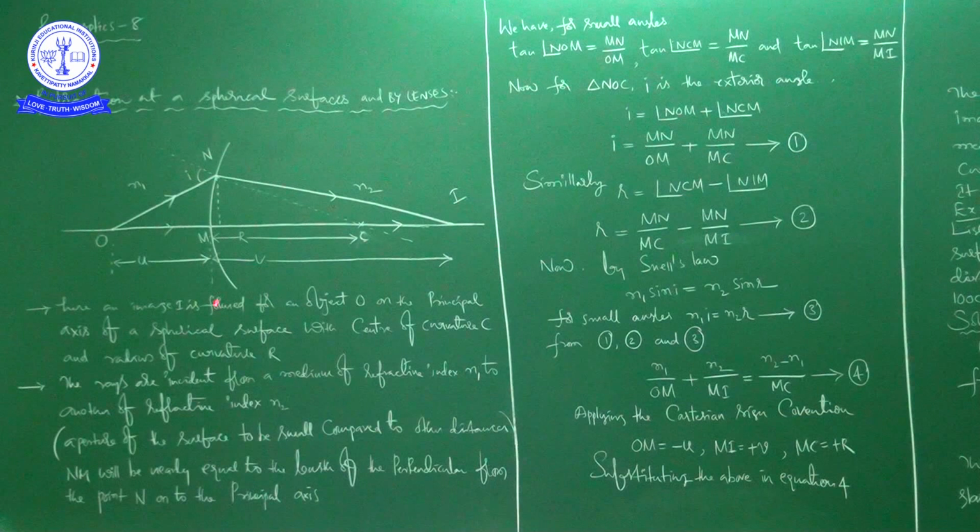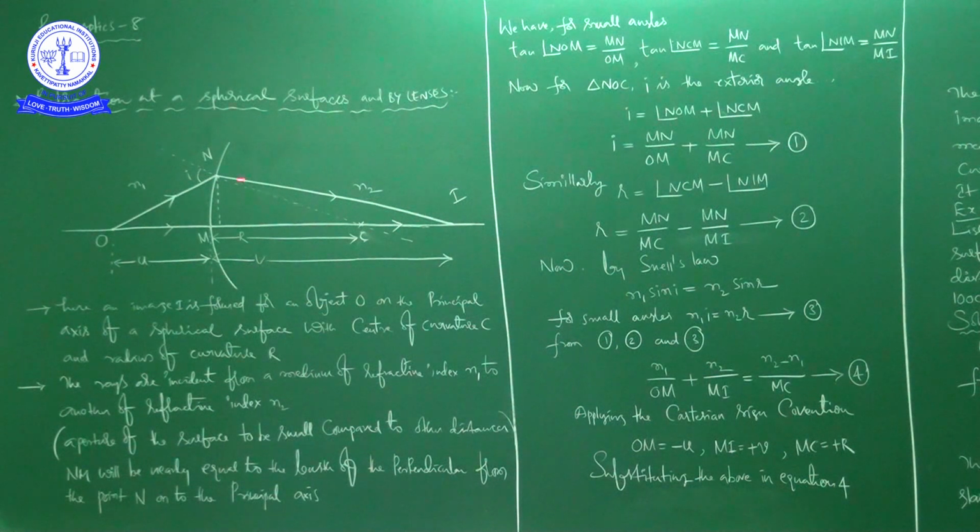Sometimes one is spherical and another one is plane, for example like this, otherwise like this. Otherwise, both surfaces may be curved. Whatever it may be, it is called a lens.